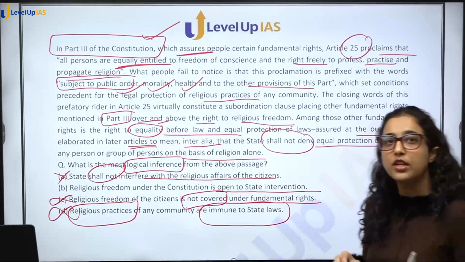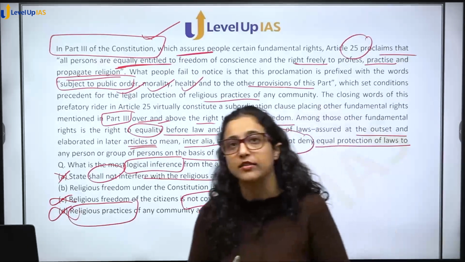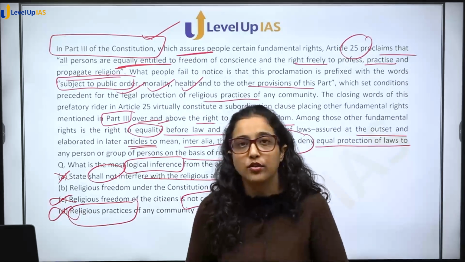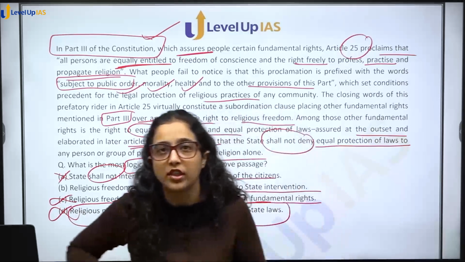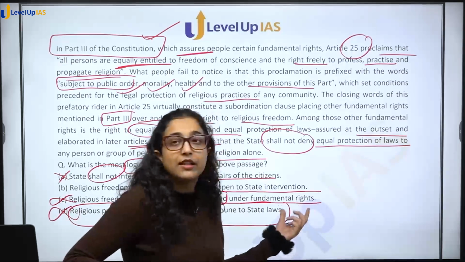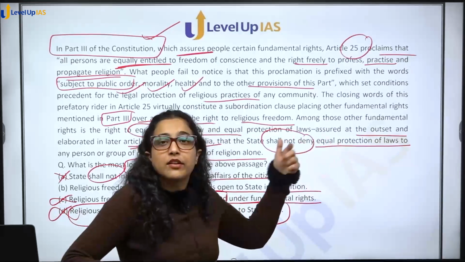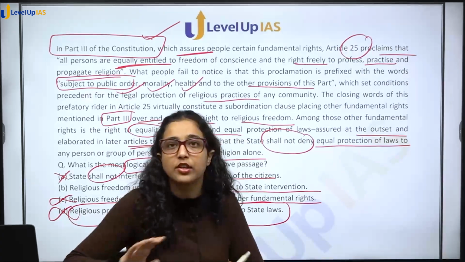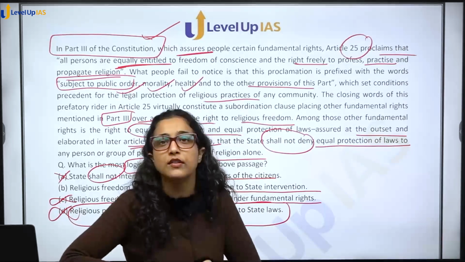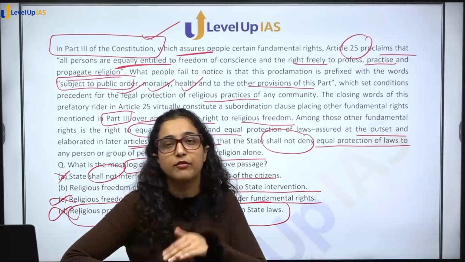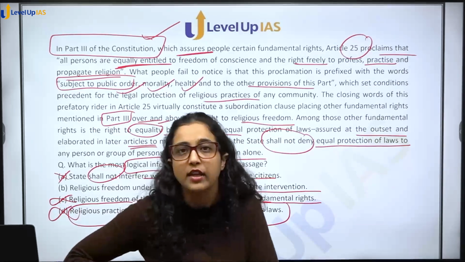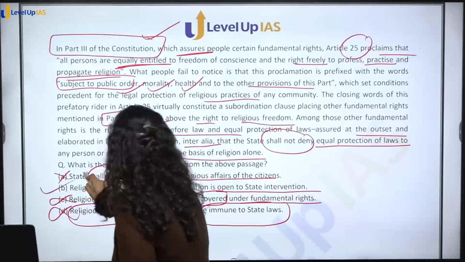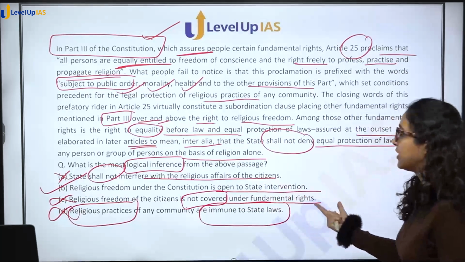So, सिर्फ रिलीजन के बेसिस पर आप डिनाई नहीं कर सकते that you are of this religion, you will not be given this, or you will not be given that. You cannot discriminate with people on the basis of religion alone, but state can interfere. State, in fact, right to equality is above it. आप ये नहीं बोल सकते कि ये इस रिलीजन का, ये इस रिलीजन का. नो, इक्वालिटी में you have to consider each and every person irrespective of their religion, right? So we have done that already. So option B, religious freedom under the Constitution is open to state intervention.